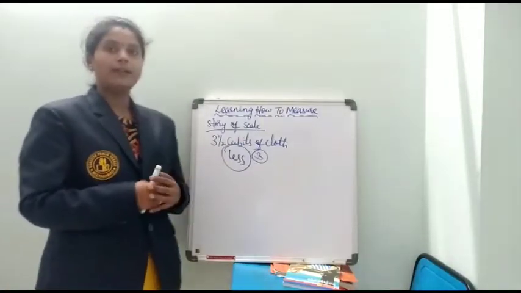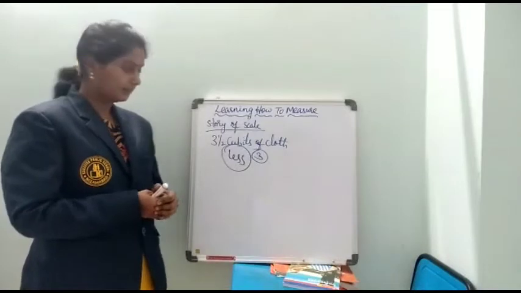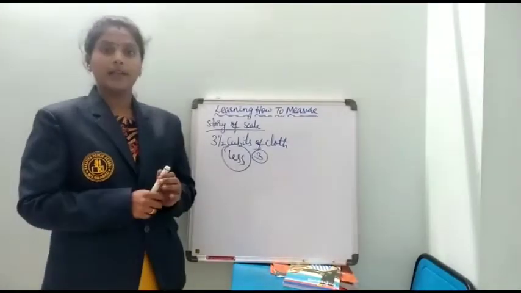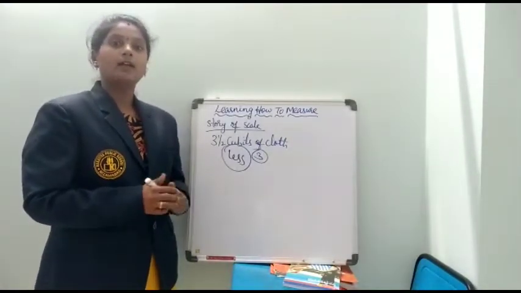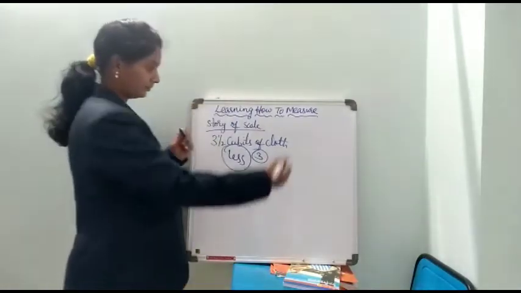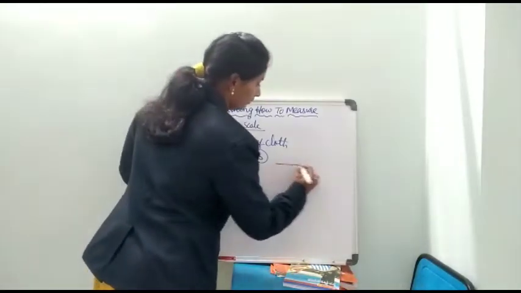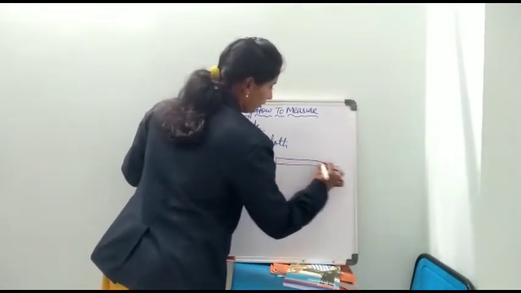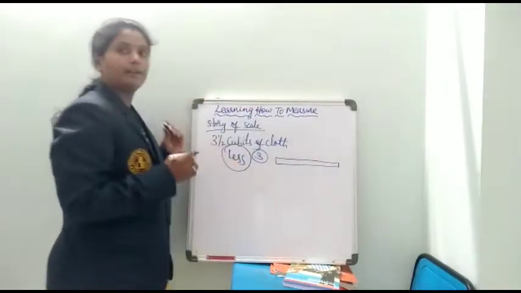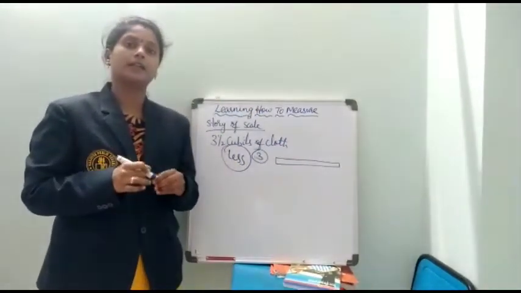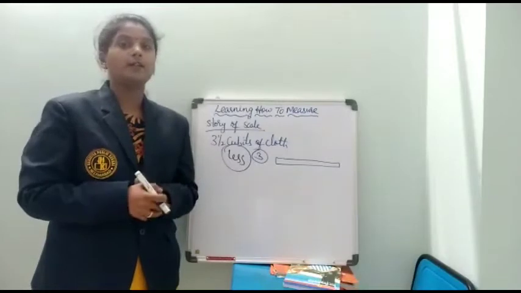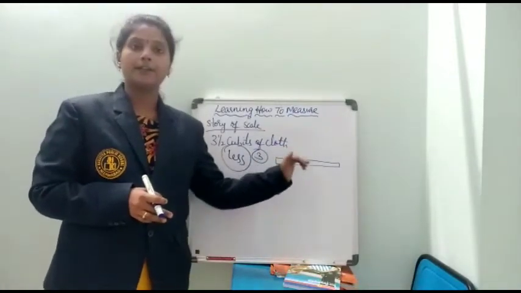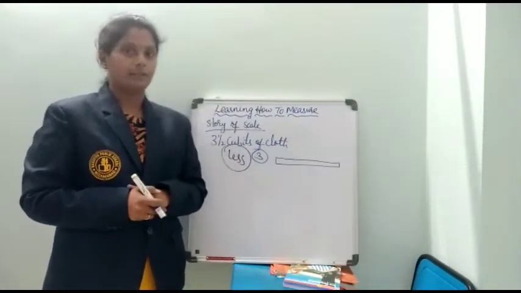After a few days, some countries designed the scale. They designed the scales by dividing them into many equal divisions.